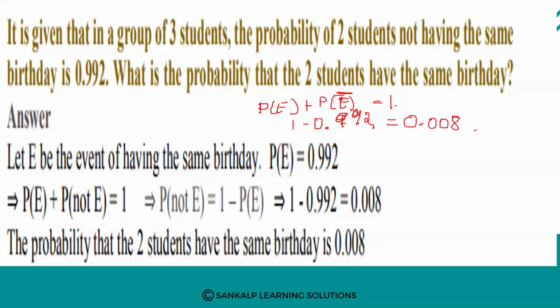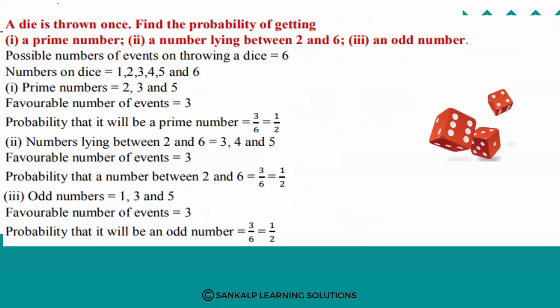Okay, the probability that the 2 students have the same birthday is 0.008. So 2 students not having the same birthday is 0.992 and the probability that 2 students have the same birthday is 0.008. Okay, next one.